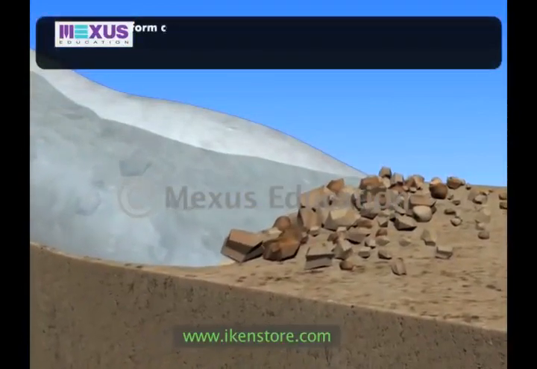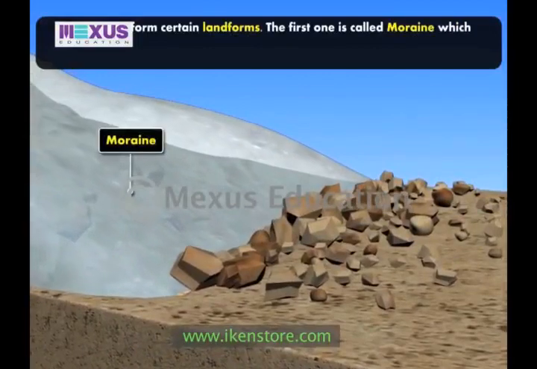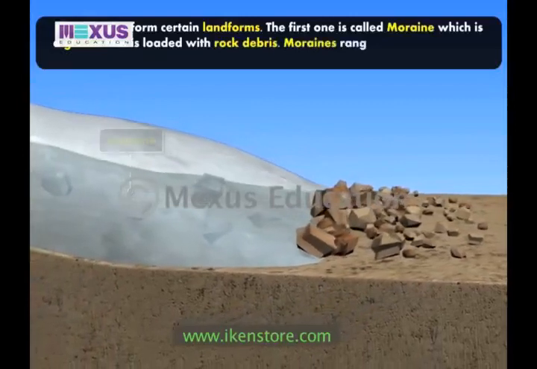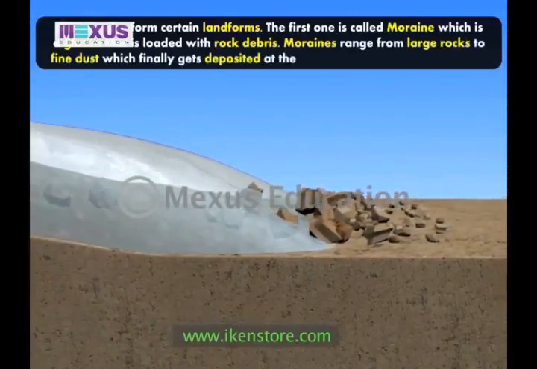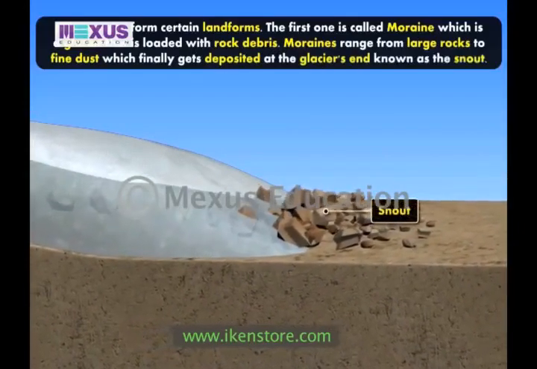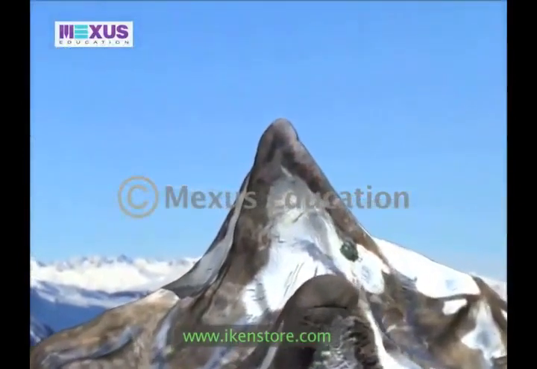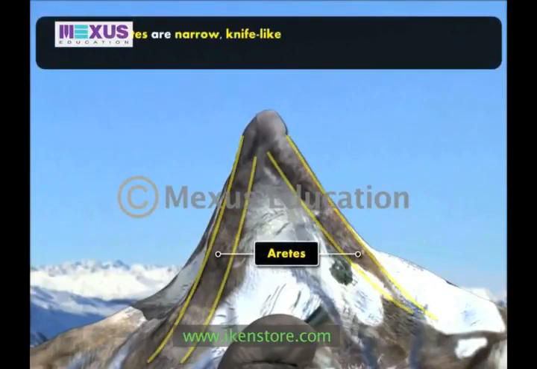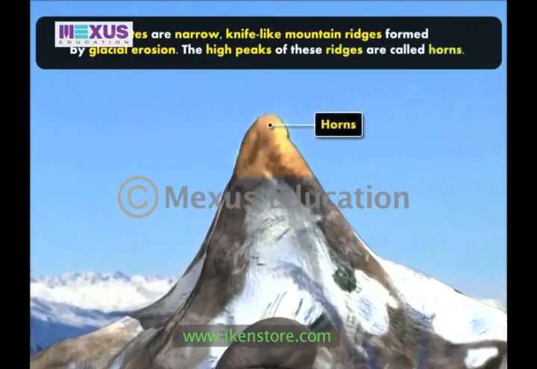Glaciers also form certain landforms. The first one is called moraine, which is a glacier that is loaded with rock debris. Moraines range from large rocks to fine dust, which gets deposited at the glacier's end, known as the spout. Another type of landform formed by glaciers is an arete. Aretes are narrow, knife-like mountain ridges formed by glacial erosion. The high peaks of these ridges are called horns.